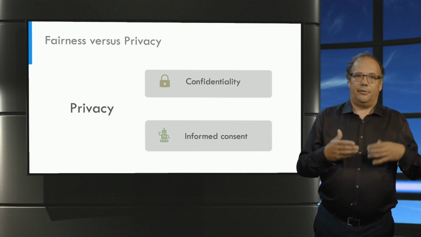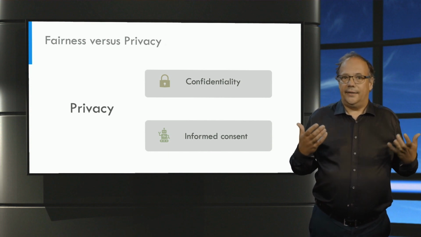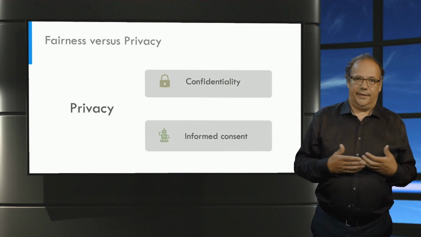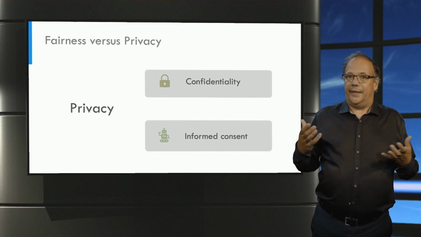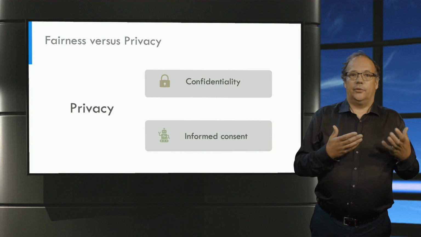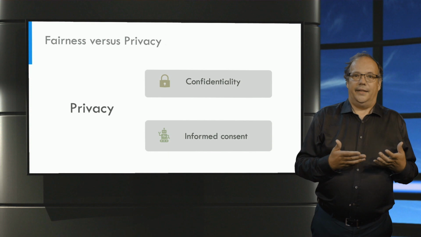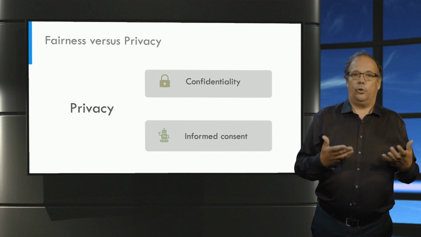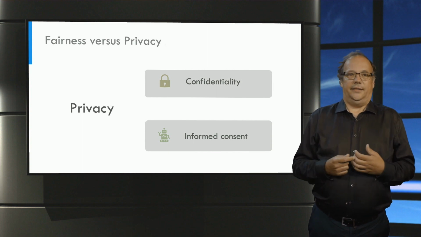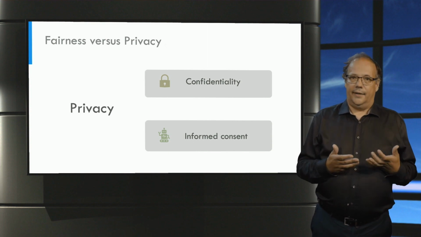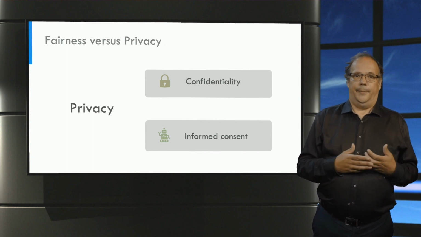But alternatively, we might also understand privacy in terms of informed consent. The idea here is that privacy subjects, the persons to which the data pertain, can freely decide with whom to share or not to share the data. Data subjects have to give their informed consent. On this understanding of privacy, there might be no or lesser conflict. If data subjects know that personal data is used to increase the fairness of the algorithm, they might well be willing to share their data and there is no privacy violation. This becomes more likely if the developers can ensure that they will be the only ones who see the data.